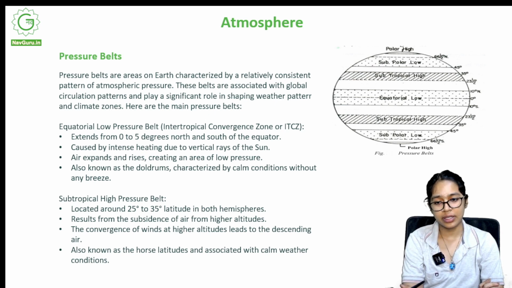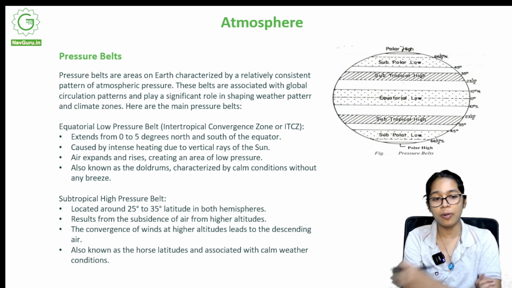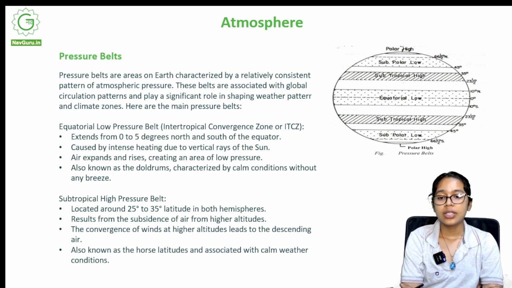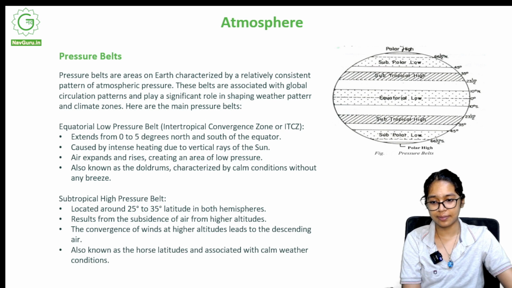Subtropical high pressure belt, located around 25 to 35 degrees latitude in both hemispheres, above and below, results from the subsidence of air from higher altitude. The convergence of winds at higher altitudes leads to the descending air. It is also known as the horse latitudes and is associated with calm weather conditions.